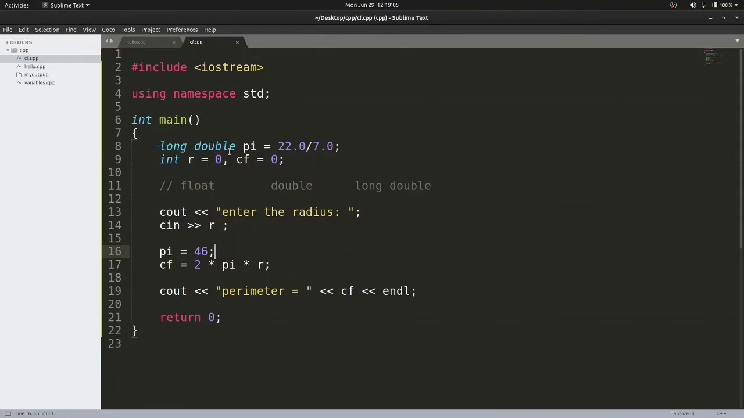Now in order to avoid the change in value of this variable pi, we need to provide a keyword called const.